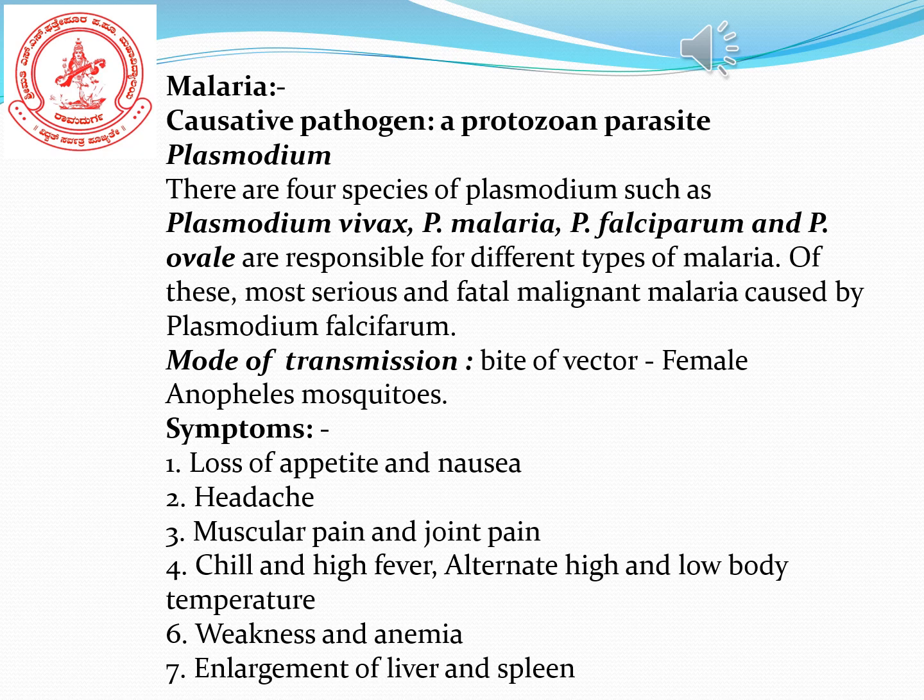Which mosquito? Especially the female Anopheles mosquito. So what are the symptoms? Loss of appetite, nausea, headache, muscle pain, joint pain. Alternately there will be high temperature and coldness. There will be general weakness, the RBC count goes on reducing, and there is enlargement of the liver and spleen.